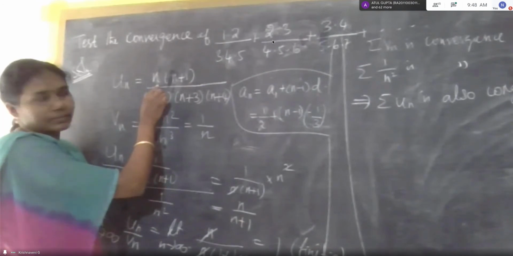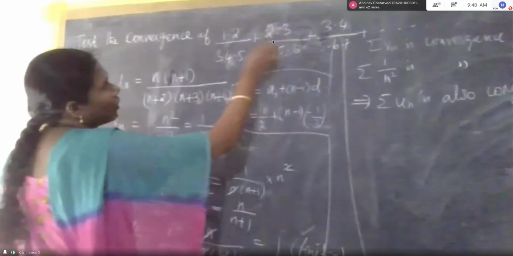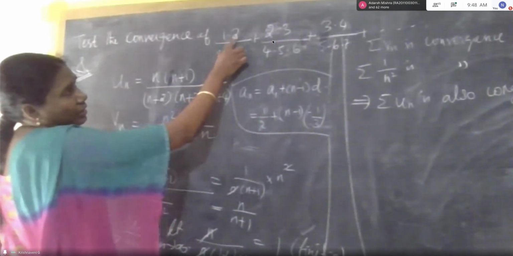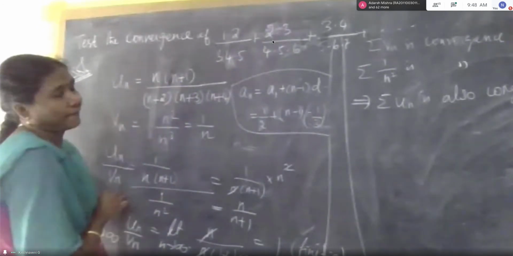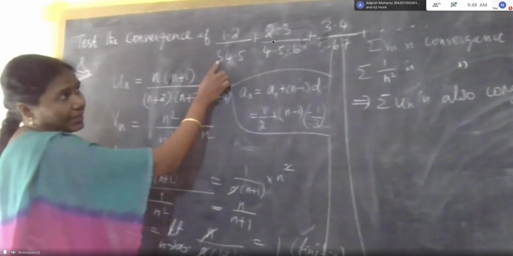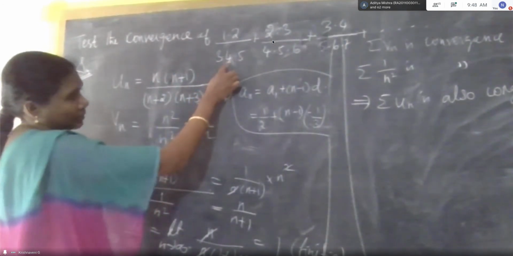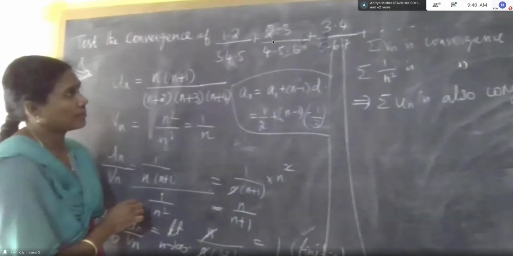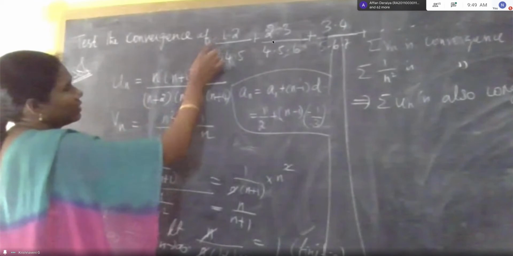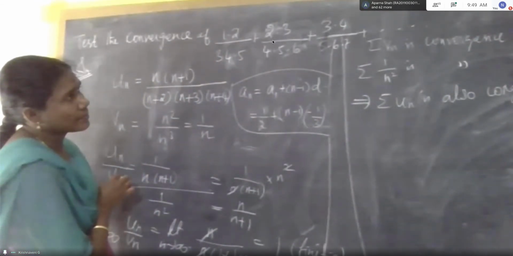Here see, the second term is 2, 3, 4, but the starting value is 2 here. That is n plus 1. The denominator, see here, the starting number is 3, 3, 4, 5, that is n plus 2. So, ma'am, we are taking n as the first term of the numerator. Yes, ma'am. Ma'am, for Un, every time we'll take the first term of the numerator, which is the smallest.